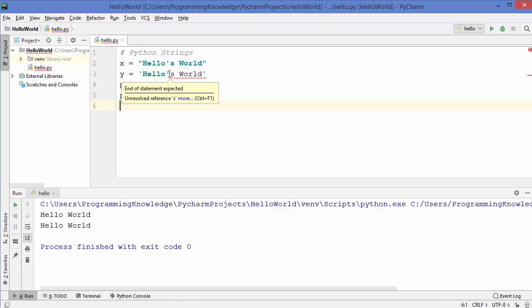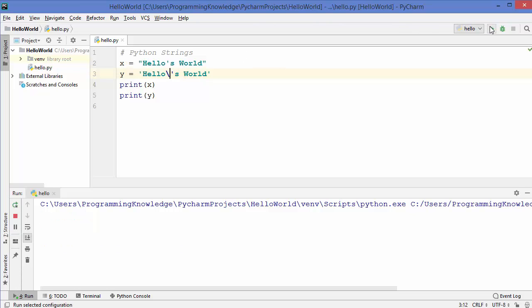So in order to use these single quotes inside the string which uses single quotes, you use an escape character, and the escape character in Python is backslash. When you add a backslash in front of a character, the Python interpreter knows that it's an escape character, so this will be treated as a valid string.